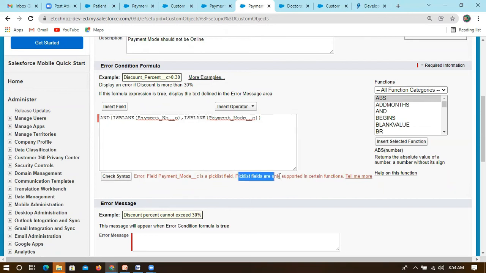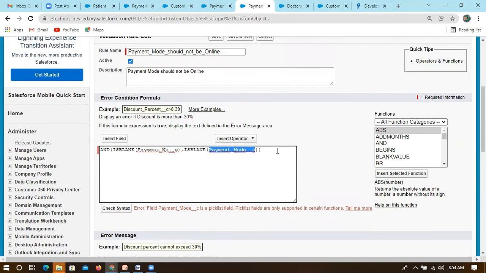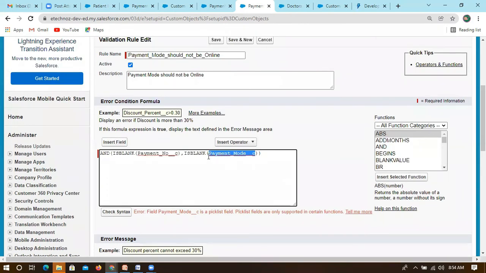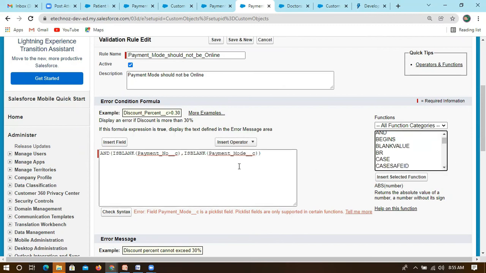So before this, you need to convert it. How will we convert payment mode? First it will check whether something is a pick value, which we will discuss. Instead of is blank, you have to convert this payment mode to text first. For that you have to use ISPICKVAL, which we will discuss now, and AND, and you have to write it like this.